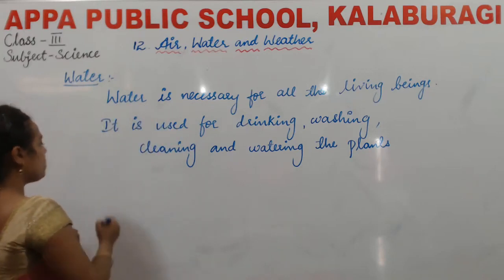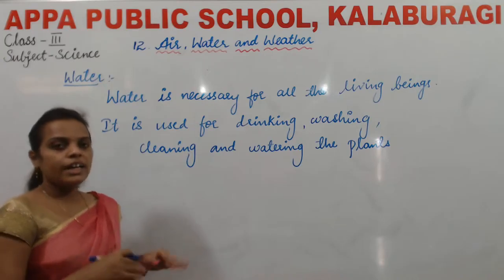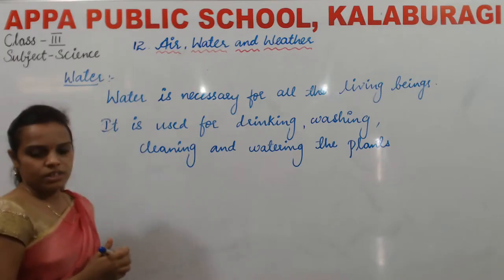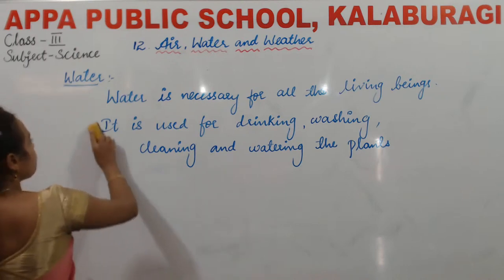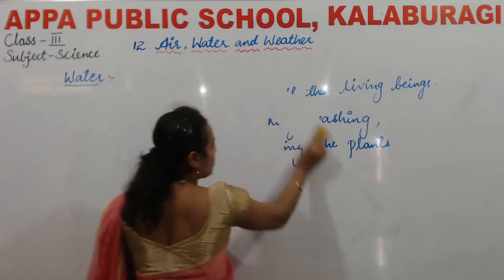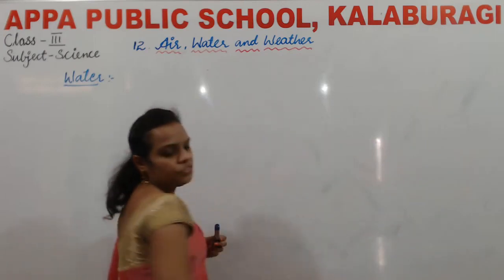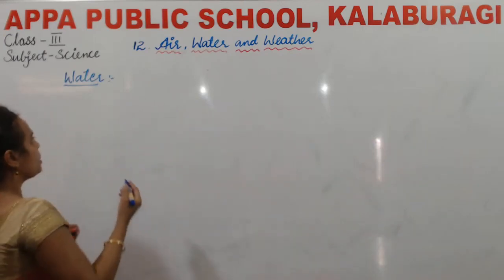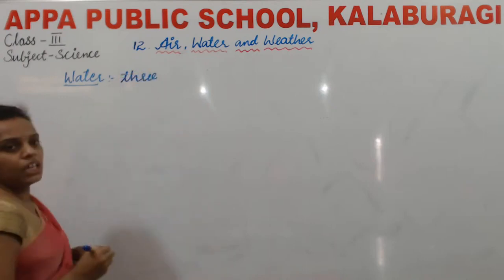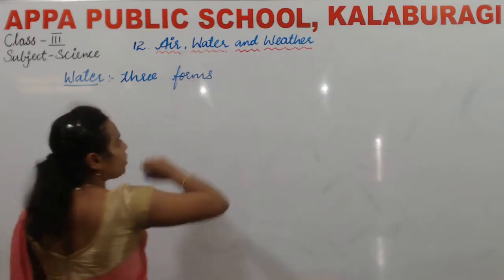Then we have come across the different states of water, how it changes its form. That is, the 3 forms of water. So what are the 3 forms of water children? Can you remember? Yes, in nature, water exists in 3 forms. What are they?